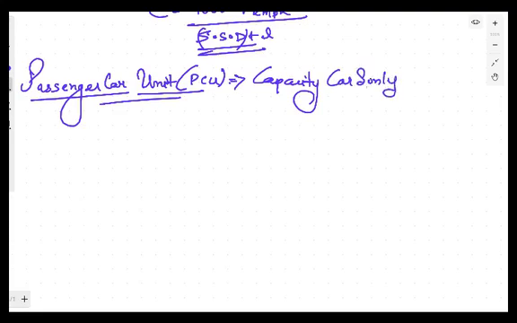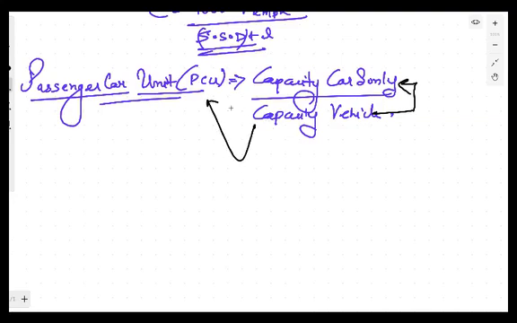When there are cars only, the capacity of the roadway is compared with the capacity when there is a vehicle of a particular class. Using this relation, you have to convert that vehicle into car, and for the conversion you have to use a certain unit. These units define how many cars are equivalent to the capacity of the vehicles.